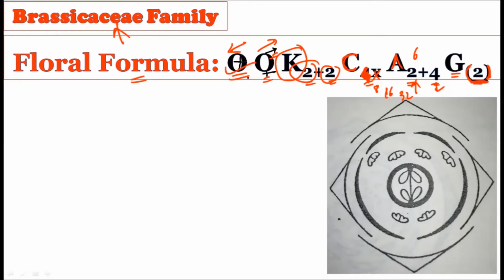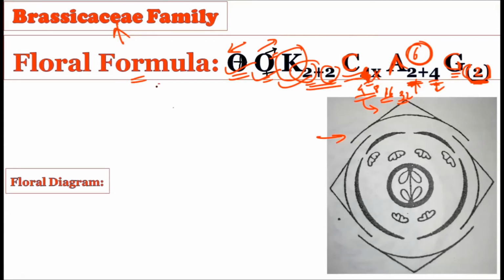So the flower is actinomorphic, the bisexual condition is there. Calyx, how is the calyx there? 2+2. Then corolla, how is the corolla there? 4, right? It can be a multiple of 4, sometimes 16, sometimes 32 can be seen. And androecium, how is the androecium there? Stamens 6, with a 2+4 arrangement. Gynoecium, most of the time bicarpellary, hence 2, and they are syncarpous, fused, hence the bracket, and the ovary is superior.